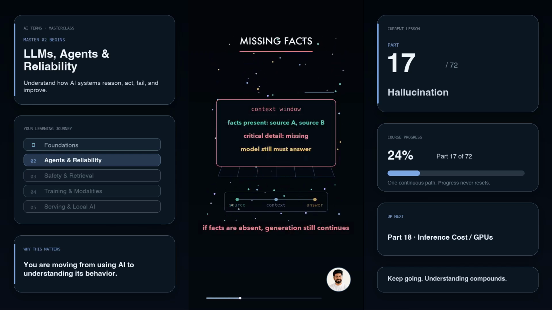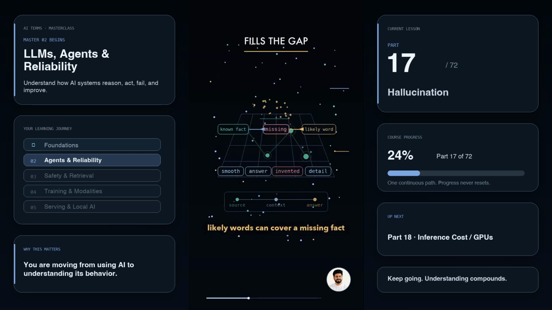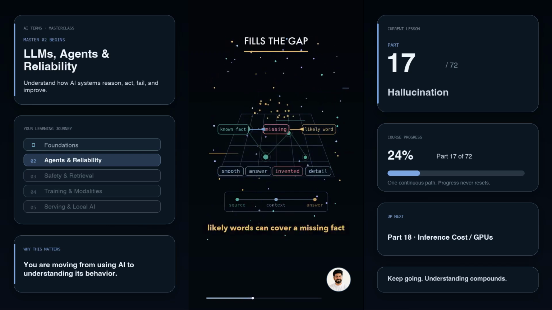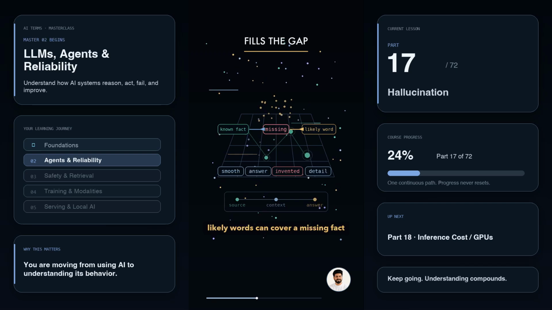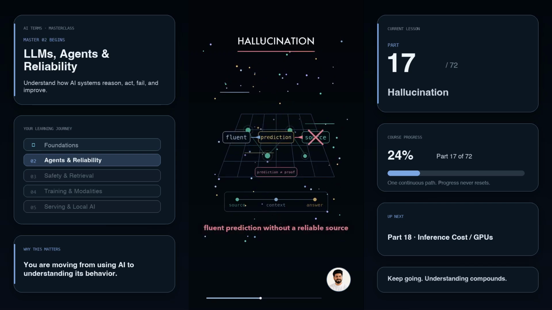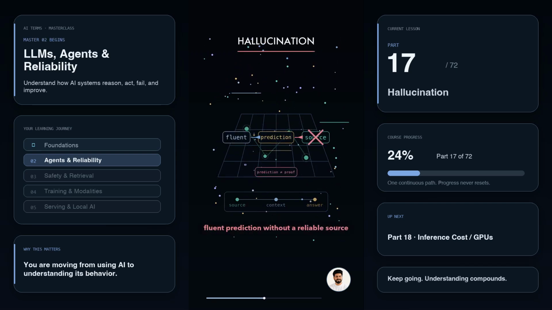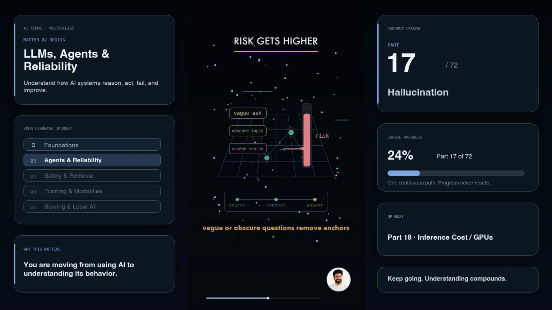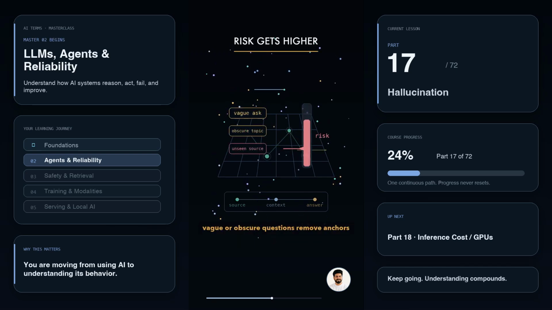But if key facts are missing, the model still has to continue. So it fills the gap with likely words. The sentence becomes smooth, but one detail may be invented. That is hallucination, fluent prediction without a reliable source. It gets worse when the question is vague, when the topic is obscure, or when you ask for a source the model has not actually seen.